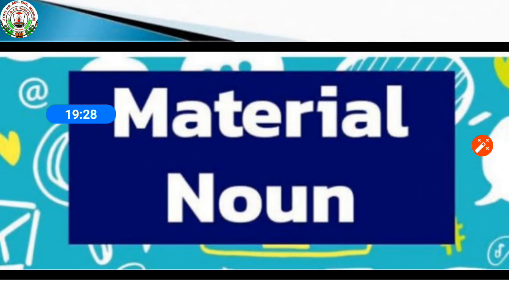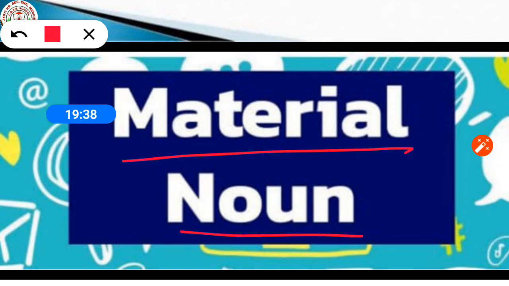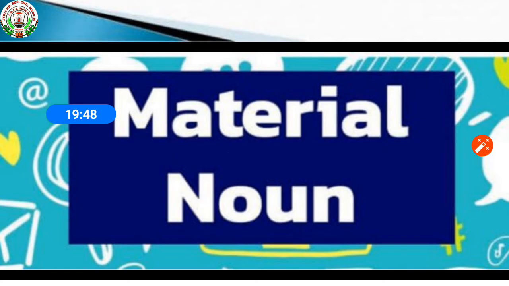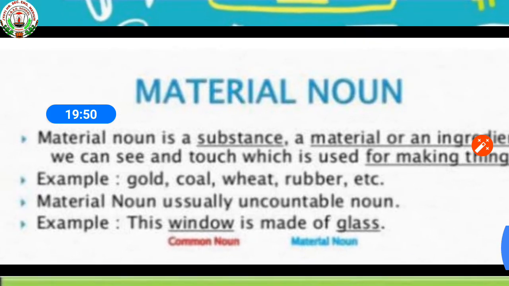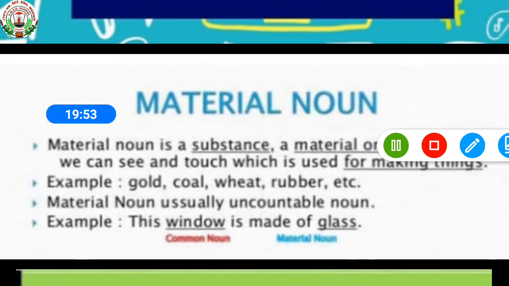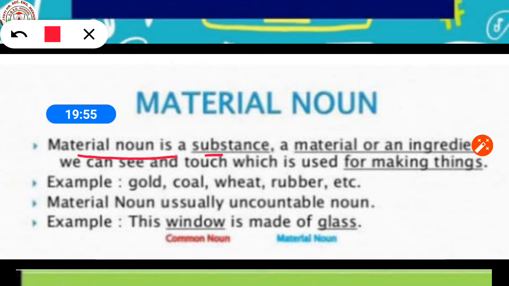So see the next one, material noun. Material nouns are the names given to materials from which things are made. A material noun is a substance, a material, or an ingredient we can see and touch which is used for making things.